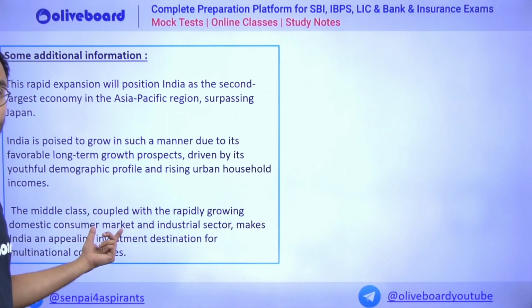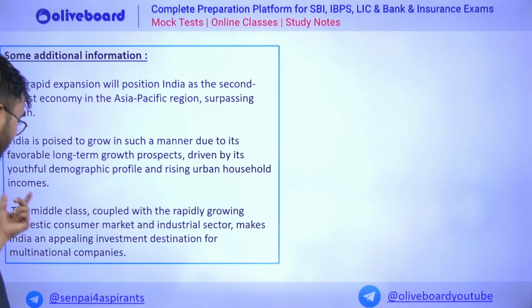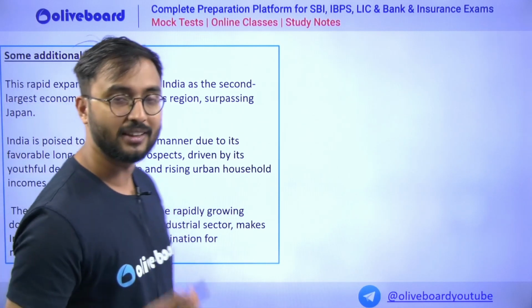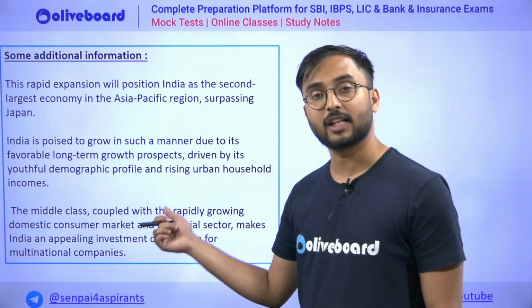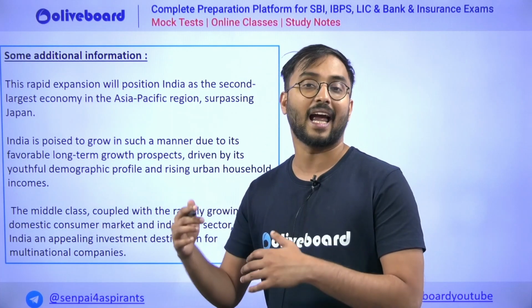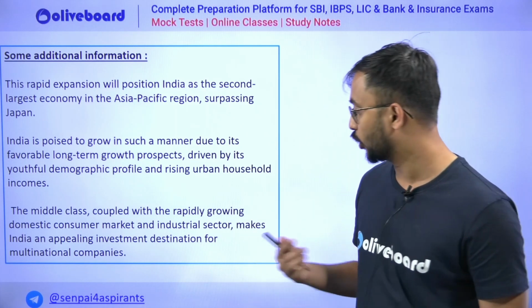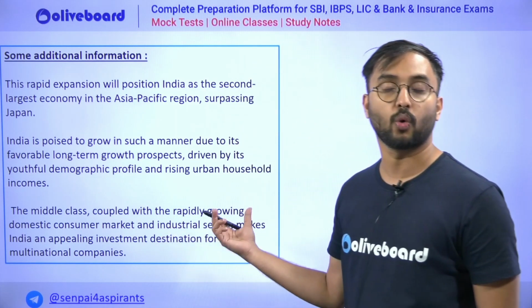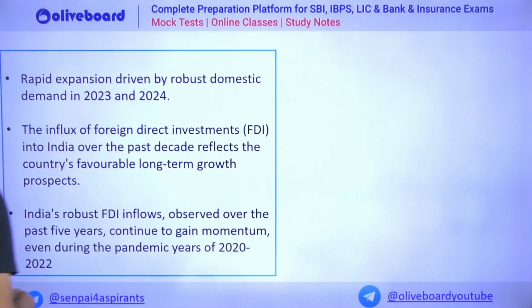So the demographic dividend which we talk about, coupled with a rapidly growing domestic consumer market. As you all know, the Indian market has high consumption and demand, and production is also the same, and this always acts as combustion for our overall Indian economy. And the industrial sector is also growing. These are the three important reasons why we are growing on that trajectory.